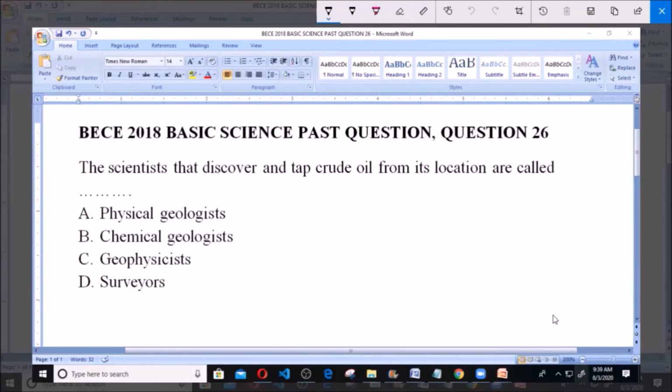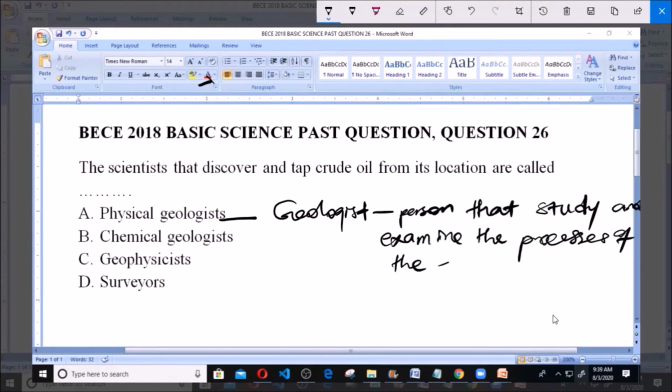Now, A here says physical geologist. Before we pick this, let's look at what a geologist simply means. A geologist simply refers to a person, a scientist, who studies and examines the processes of the earth.